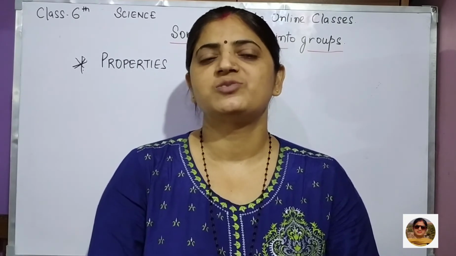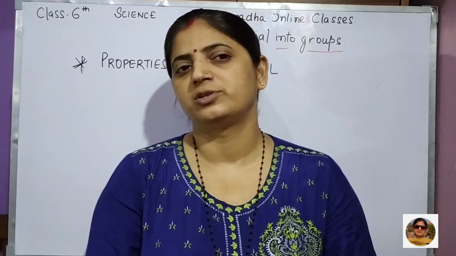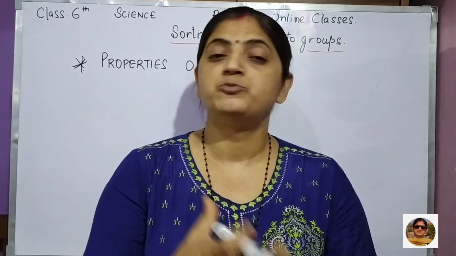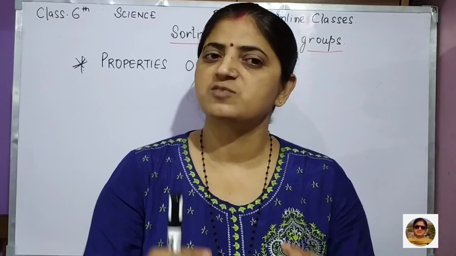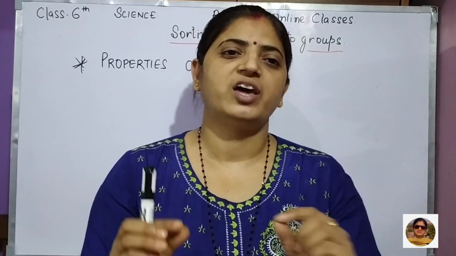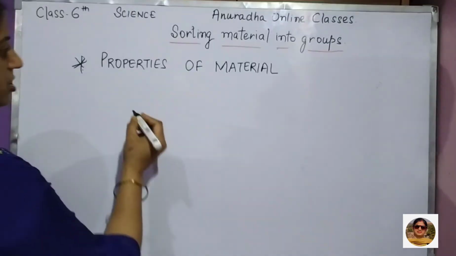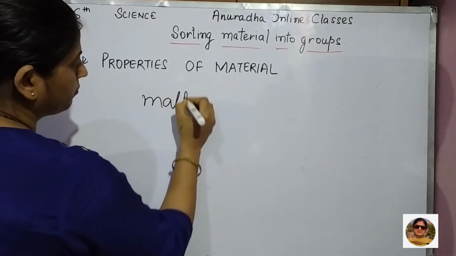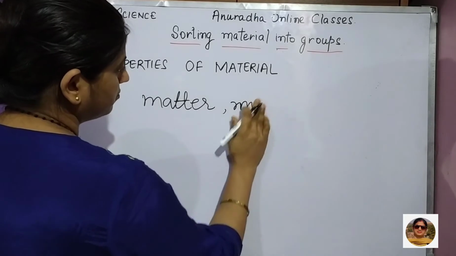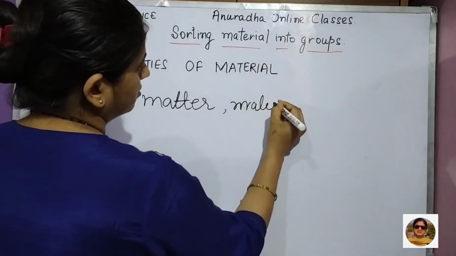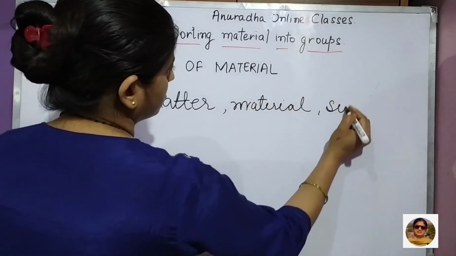Okay, in my previous video I gave you the introduction of that chapter, about objects around us and that an object is made up of more than one kind of material. Now three words are important: matter, material, and one more word we are using, substance.